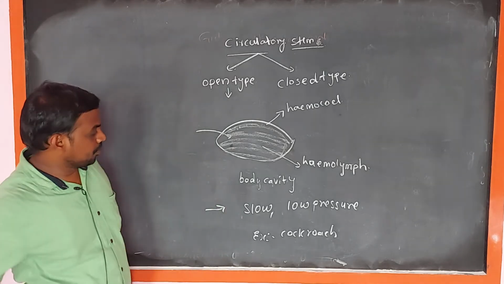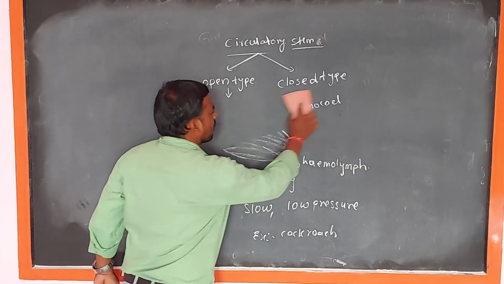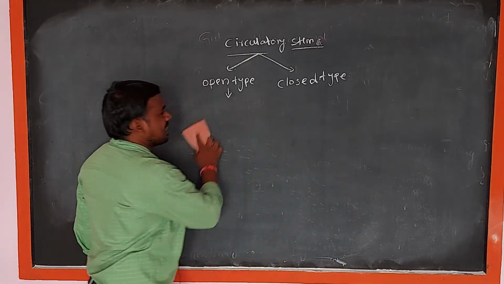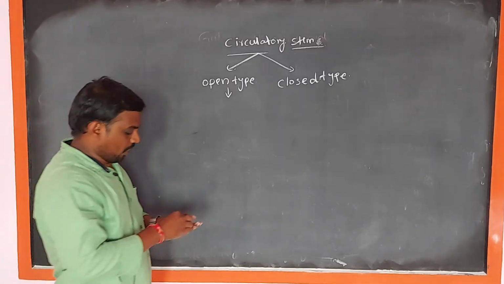Next, the second one, the closed type of circulatory system.